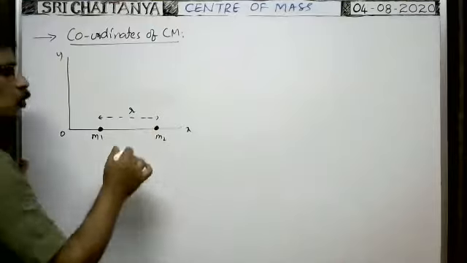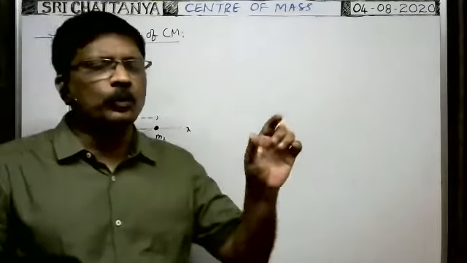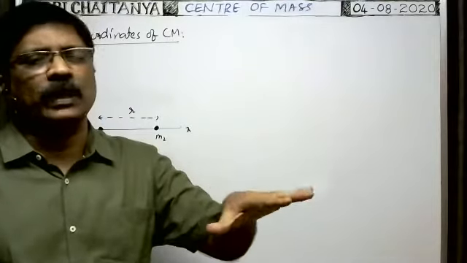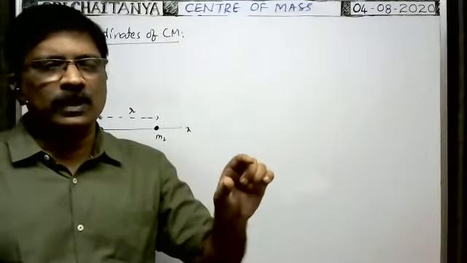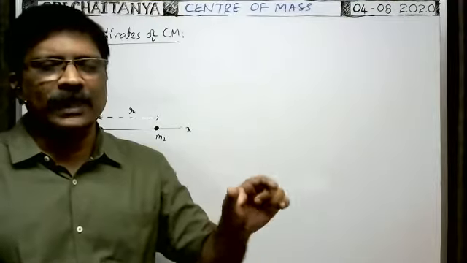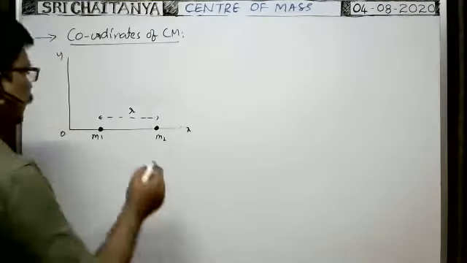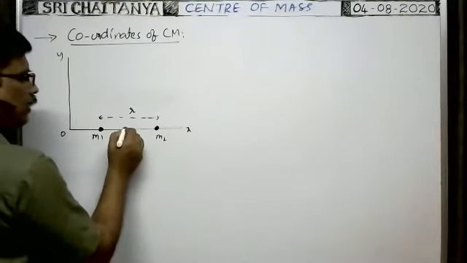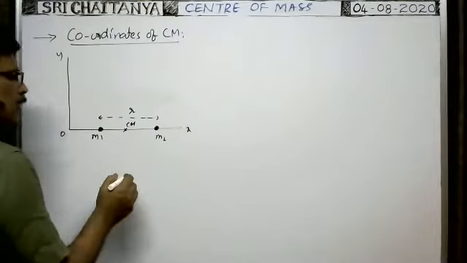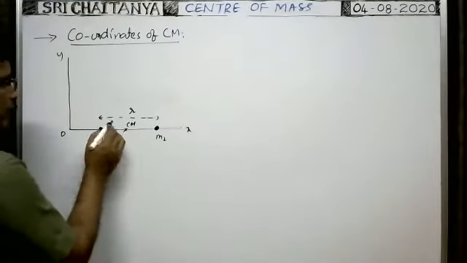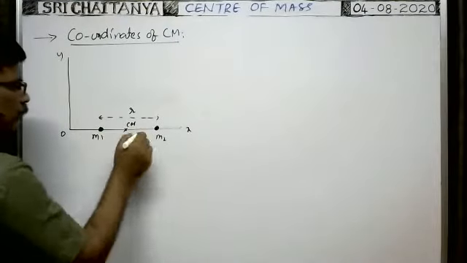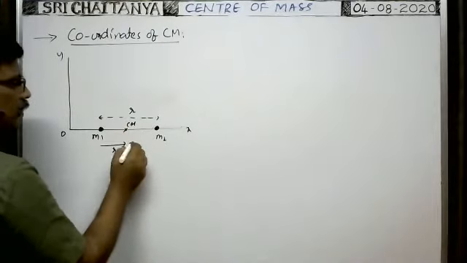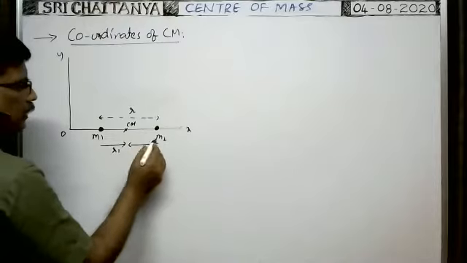Where does the center of mass of these two particles lie? In the case of two particles, the center of mass always lies on the line joining the two particles. The line joining the two particles is this one. That's why the center of mass lies somewhere here. Suppose the center of mass of the system of two particles lies at a distance say r1 from the first particle, and at a distance r2 from the second particle of mass m2.